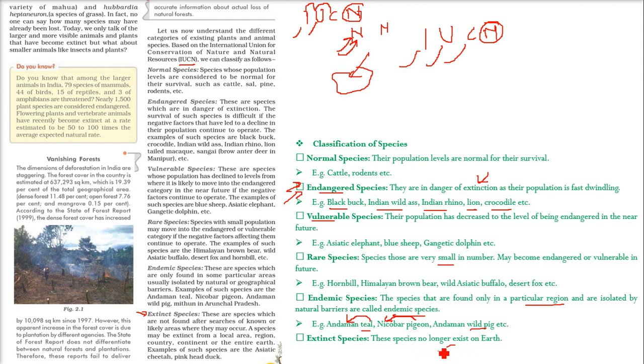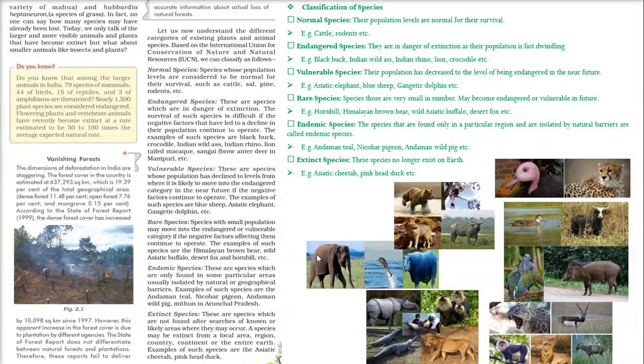So the species no longer exist on this earth: Asiatic cheetah, pink-headed duck. I showed you the picture. These are almost extinct. But let me take you again through all these because they are very important. So we have cattle and rodents, normal species. Endangered species, these are endangered species.